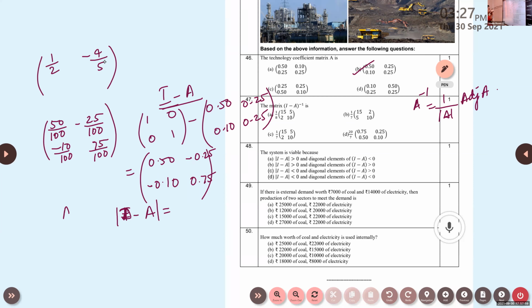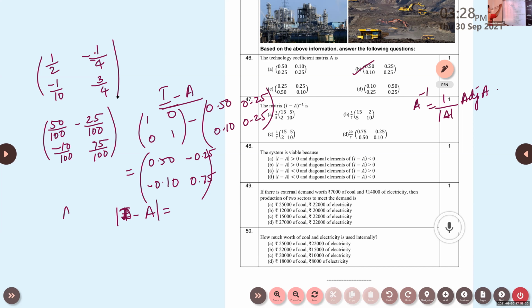Okay, let us check the answer. 50 by 100 means we can write this as 1 by 2, isn't it? And 25 by 100 means we can write this as negative 1 by 4. Next is minus 1 by 10. Next one will be 3 by 4. Is it correct up to this?